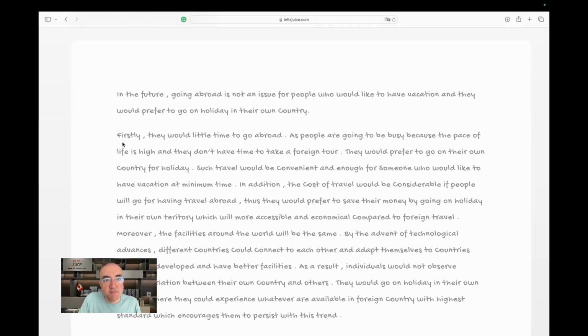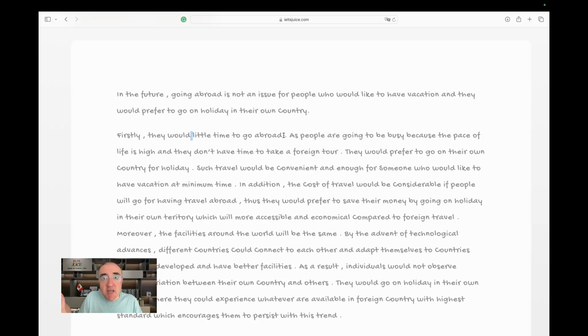Let's move on. Firstly, they would little time to go abroad. They would, where's the verb? They would have little time, they would spend little time, they would mention little time. They would what? There's no verb. Now, verb is one of the key elements in an essay. I'm sure you agree with me, but it's not there.